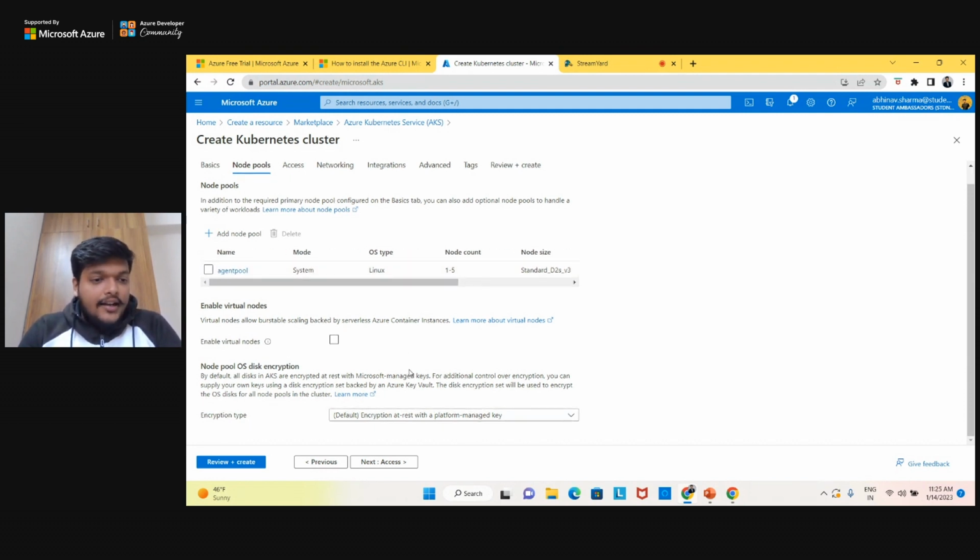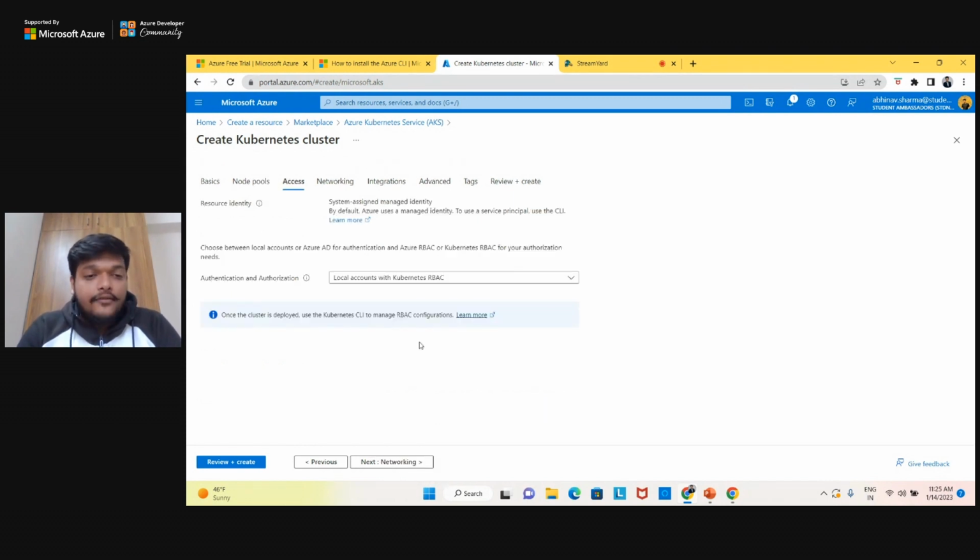I can go ahead. And then it is asking me for encryption, if I want any encryption on the OS disk, the disk which is attached to the node pool, right? If I want that, I can do that. But by default it is doing the encryption with the platform managed key. You can bring your own key also. It provides that functionality also.